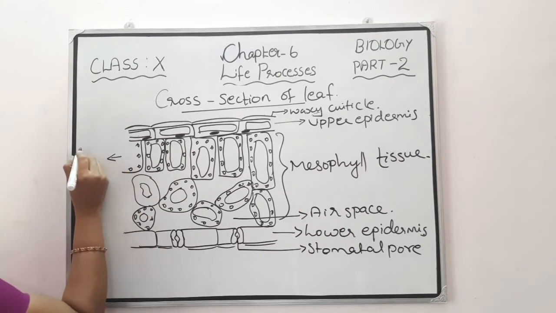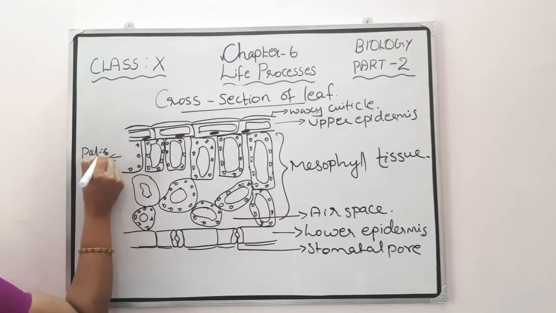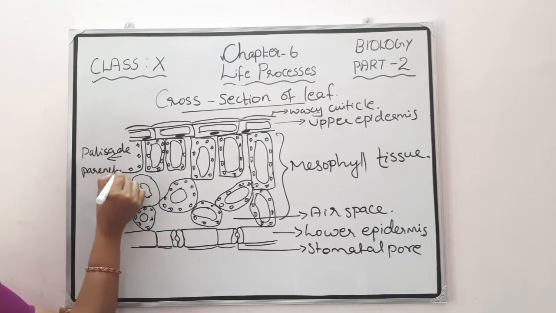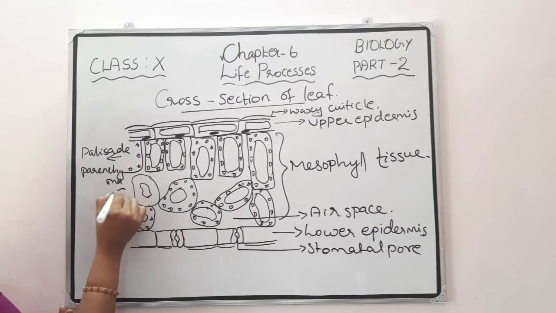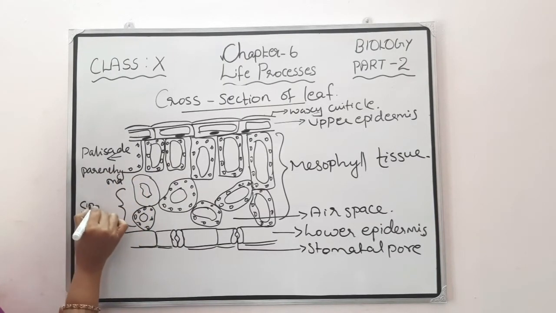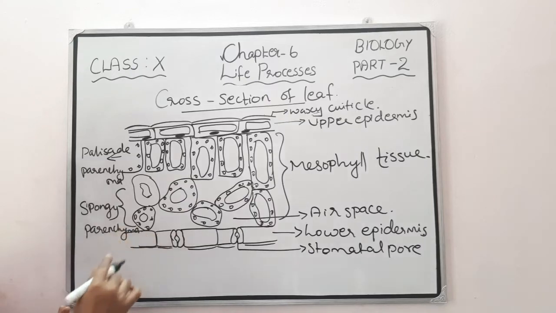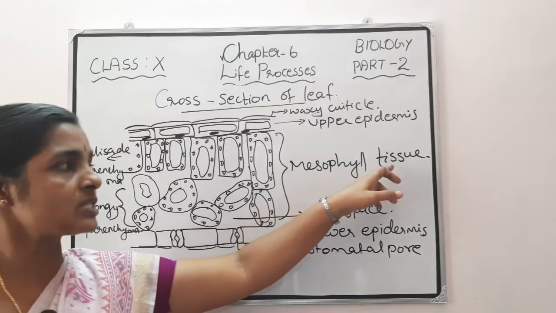So this is the palisade parenchyma, and this one is the spongy parenchyma. These together constitute mesophyll tissue.